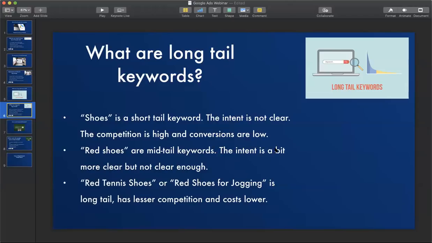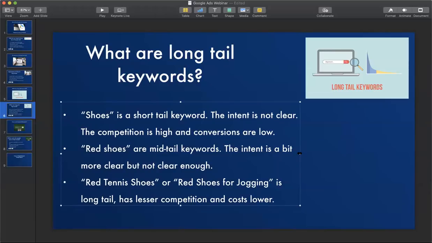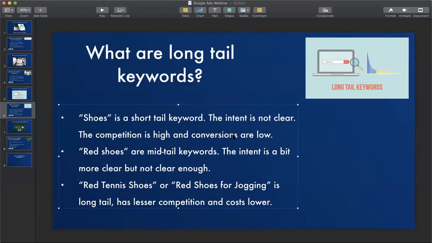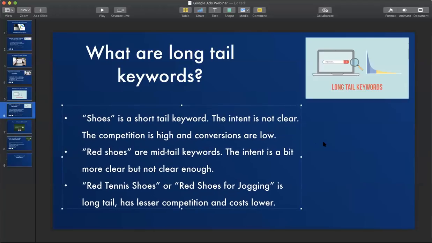Long tail keywords are basically keywords with more words in it, usually 3 or 4 more words. So let's say someone is searching for a short tail keyword, which is shoes, on Google. Here the intent is not clear. The competition is high and the conversions are low because this person could be thinking about just understanding what are the different types of shoes that are available in the market.